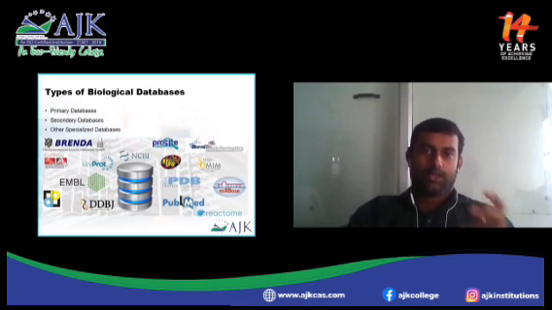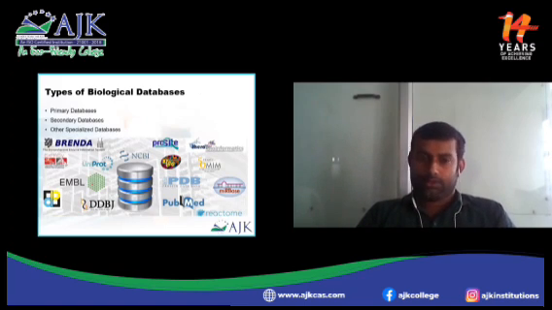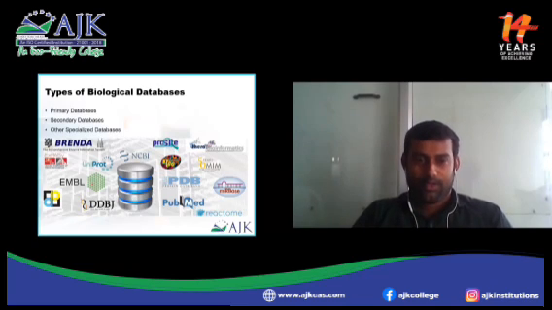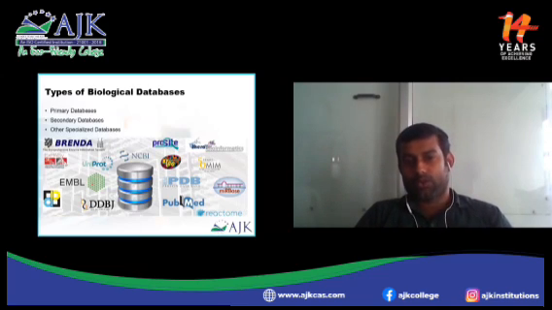These are the types of biological databases: primary database, secondary database, and other specialized databases. There are also molecular pathway databases. These are the icons for the available databases. If you are a bioinformatics person, you might know these icons. As you are biotechnology people, you might have come across them in your final year or at the end of the semester when you learn the bioinformatics paper. In that book also you might see these icons of various databases.